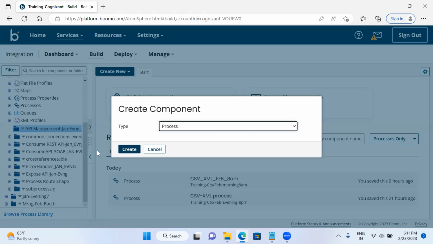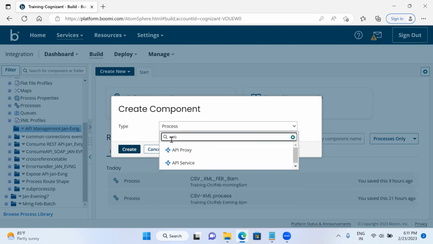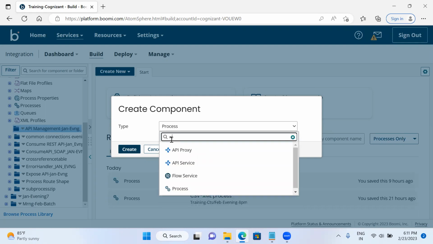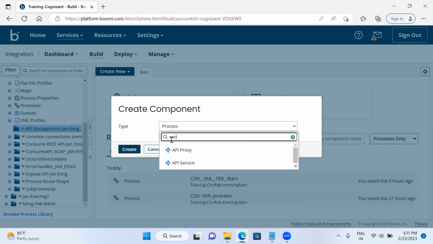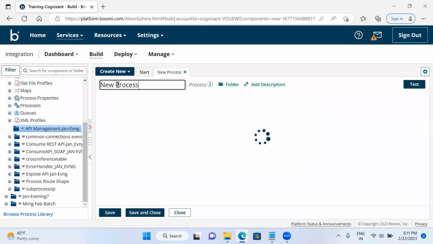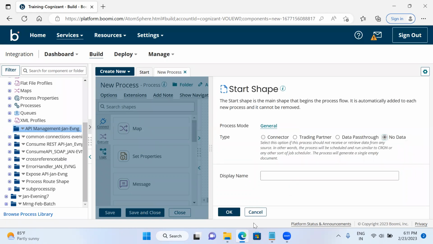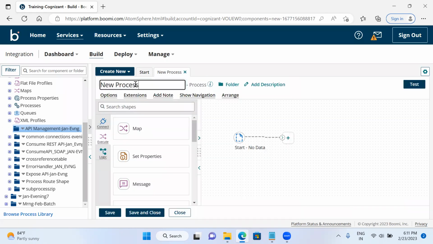I will select the new component here, and select create. Here I have to select the web services server connector. Okay, fine, I will let it be. I will create the process here first. I am naming the process greetings. For the time being, I'll select the node data, and here I am giving the name greetings REST service.